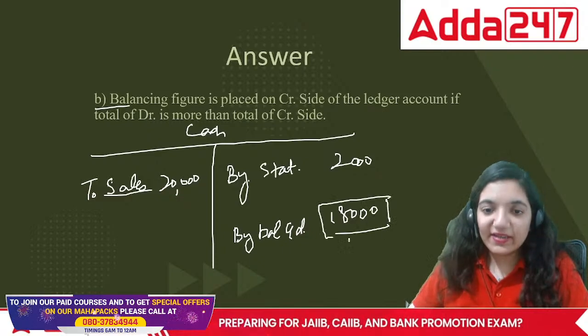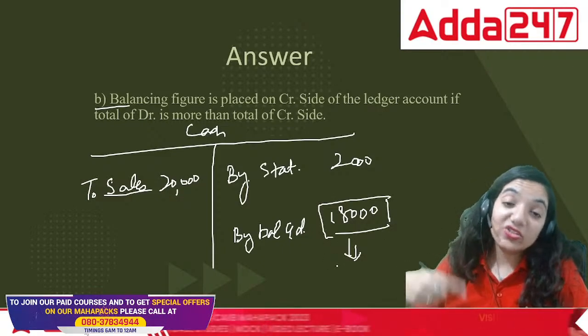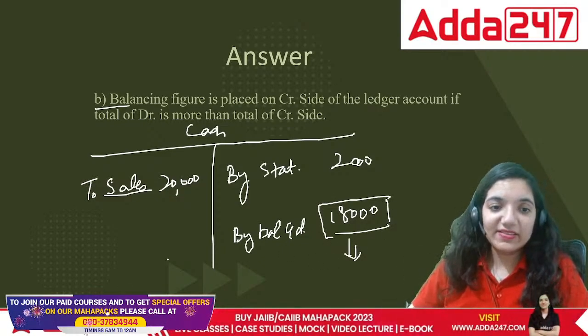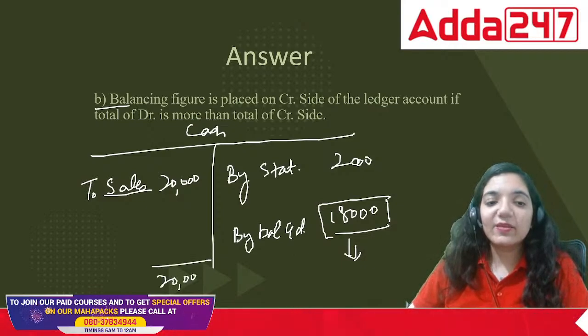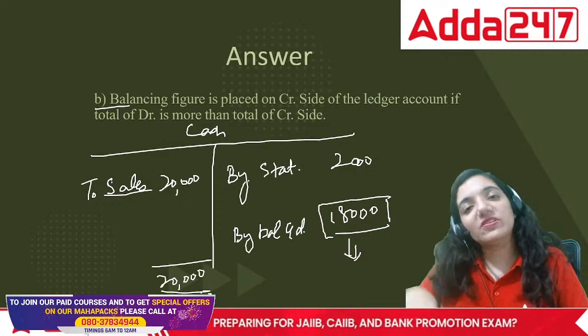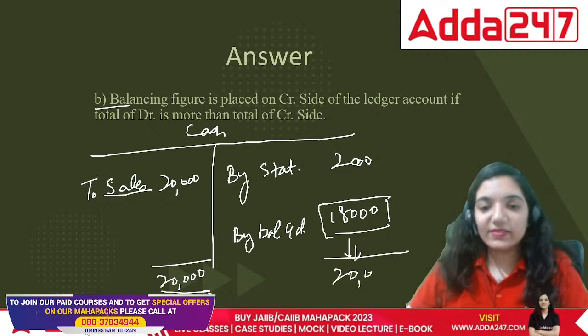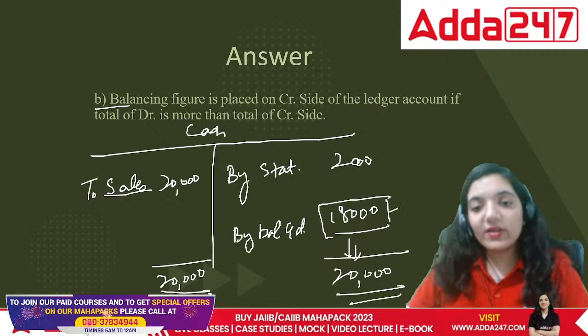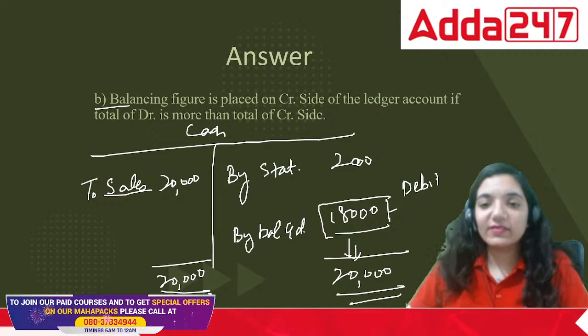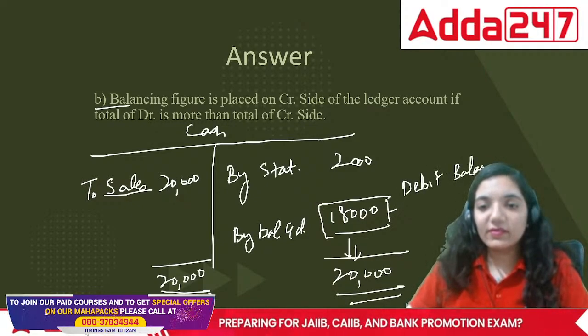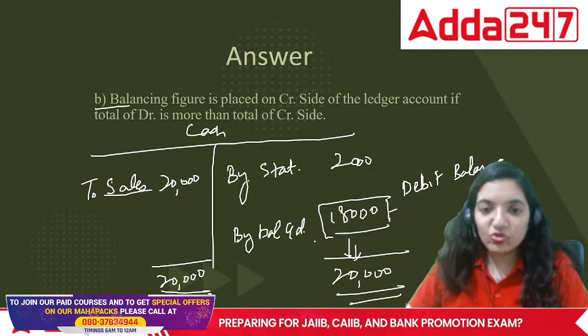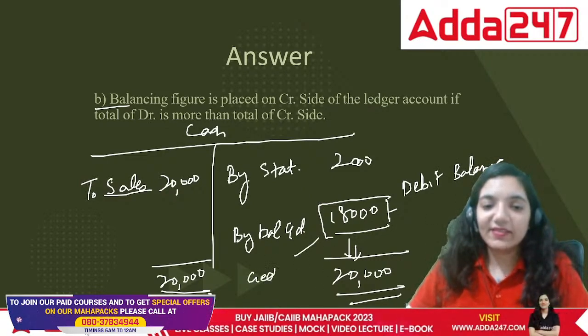Now this carried down is called a debit balance because ultimately we have 20,000, we just spent 2,000, and the remaining is still with us. This is called a debit balance but shown on the credit side.